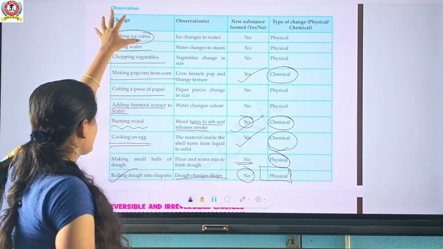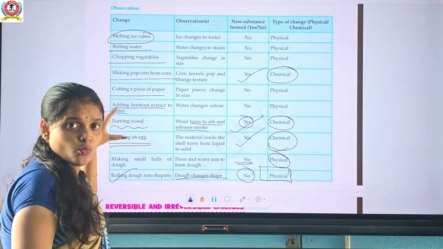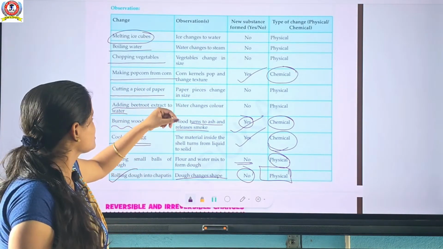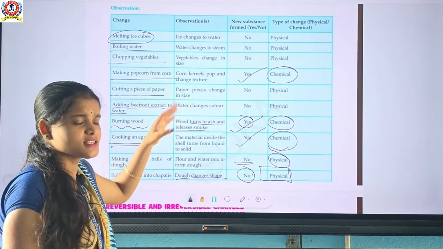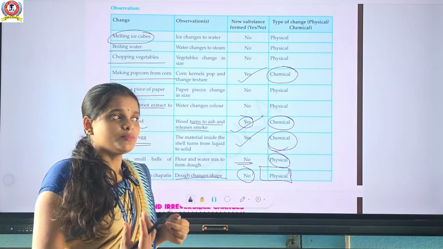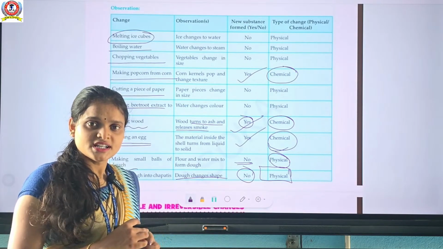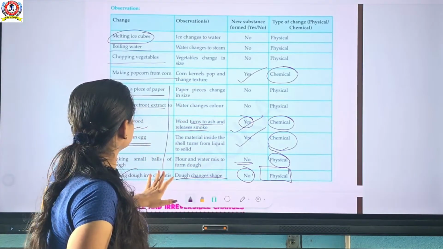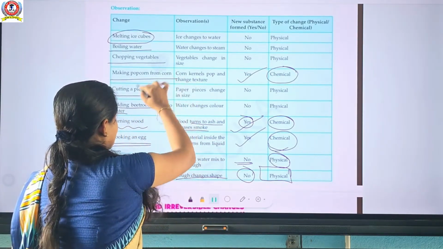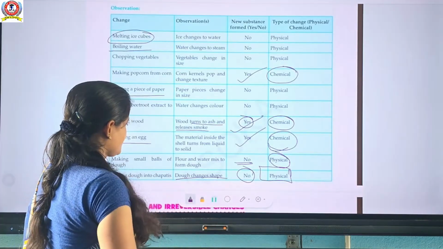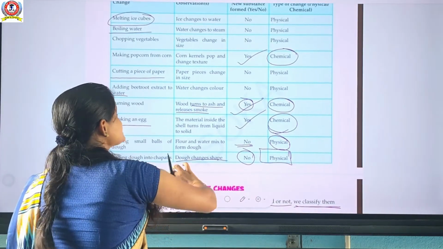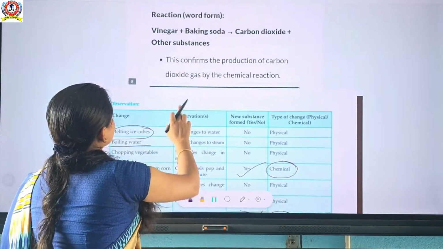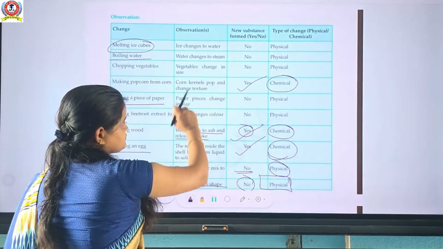These are some examples of physical and chemical changes. What changes occur? They can change their shape, size, colors, their state. Sometimes when a chemical reaction takes place, a new substance will be formed. Yes or no? Hope you understand about changes around us, physical and chemical changes. Okay.